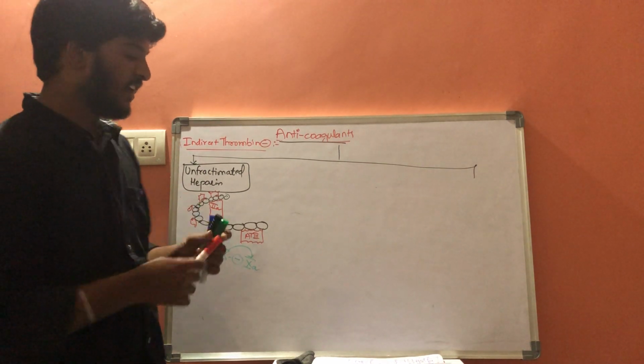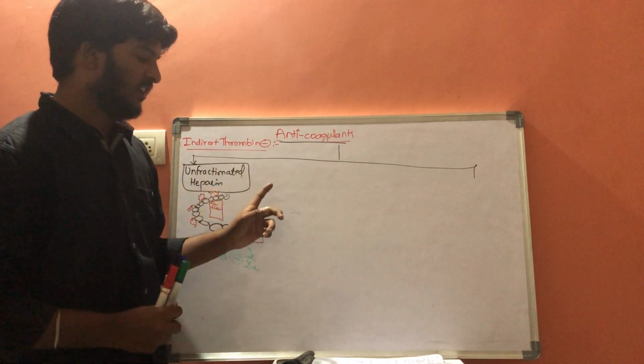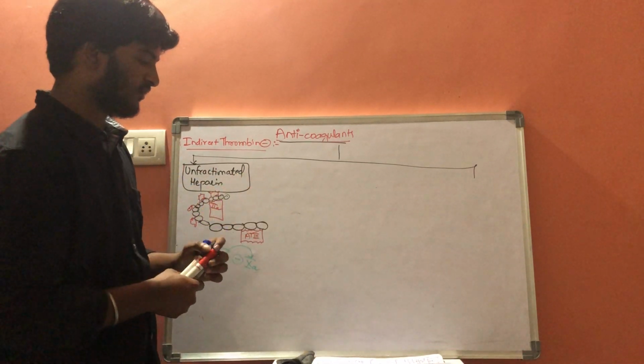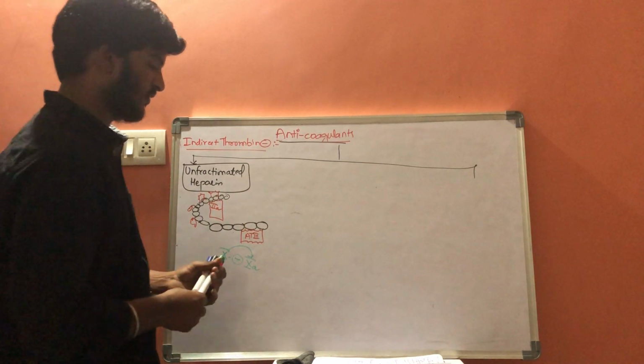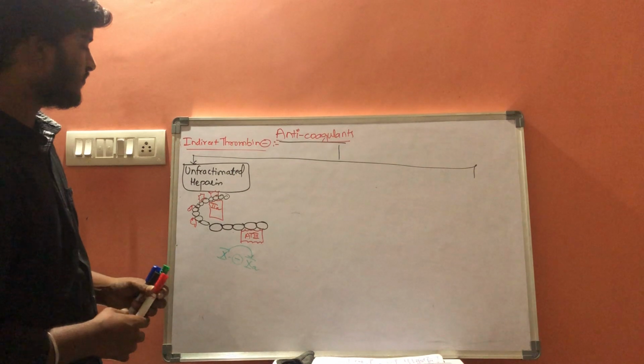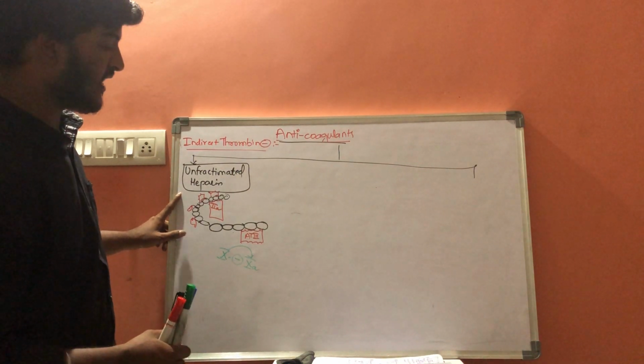When we check the action, this unfractionated heparin is derived from porcine intestinal mucosa.